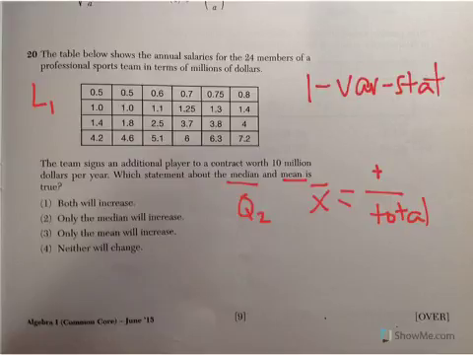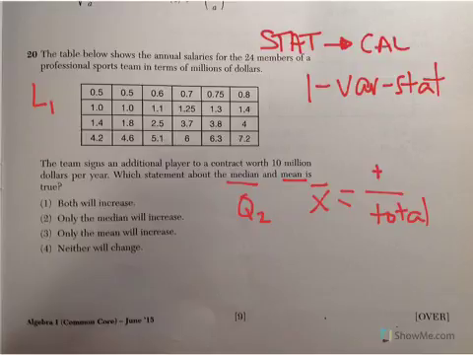To do that, hit the stat key in your calculator. Scroll over to the option of calc because you're calculating. I believe this is option 1, where it says one var stat. Click that, hit enter, and you'll see a list of everything, including the mean and the median, which is what we want.